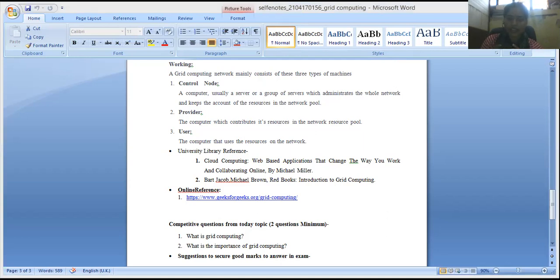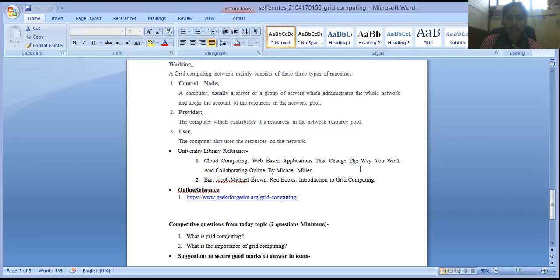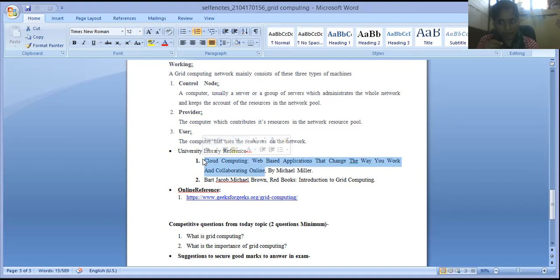These are the references I am giving you here. You can use the book on cloud computing web applications, which changes the way you work and collaborate online, by Michael Miller, as a reference for in-depth knowledge.